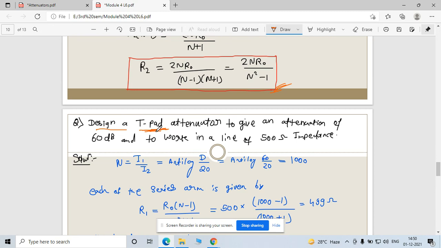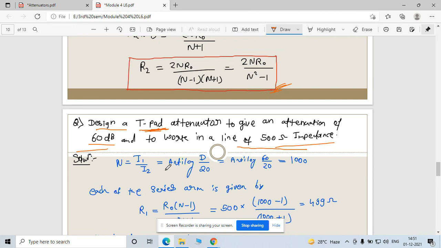So T pad circuit means a T symmetrical circuit attenuator to give an attenuation of 60 dB. You have to attenuate 60 dB and work in a line of 500 ohm impedance. So the 500 ohm impedance is given, right? And you have to attenuate 60 dB. So what are the parameters of your network? Same, n is a ratio of your input signal to output signal.